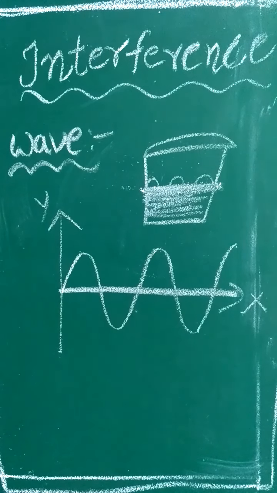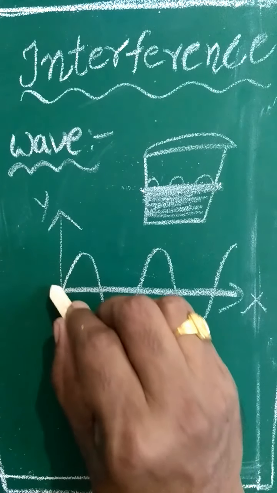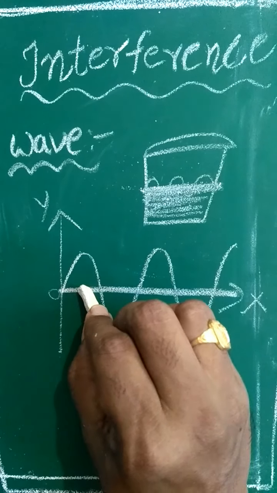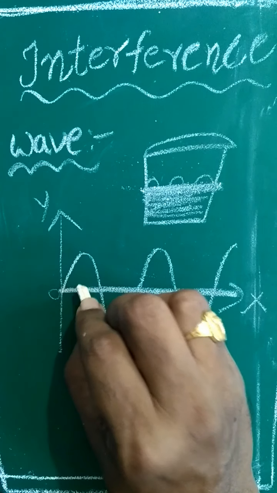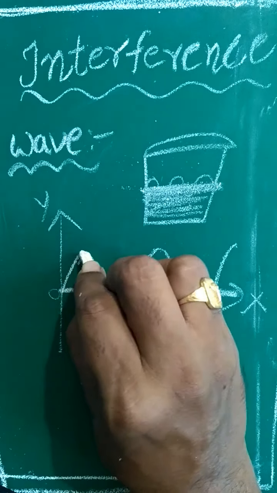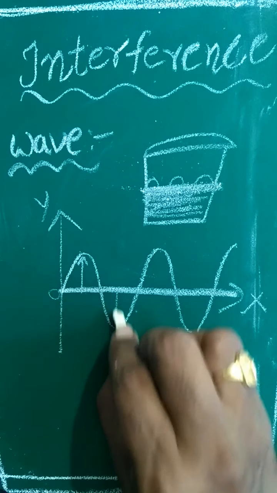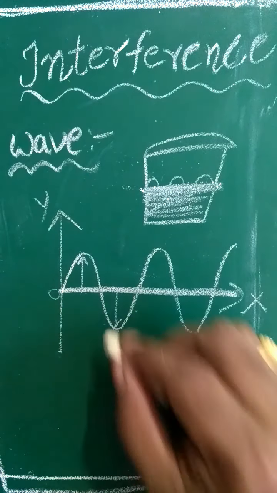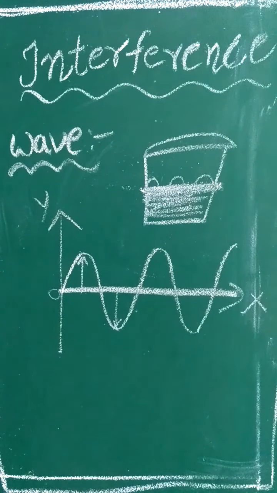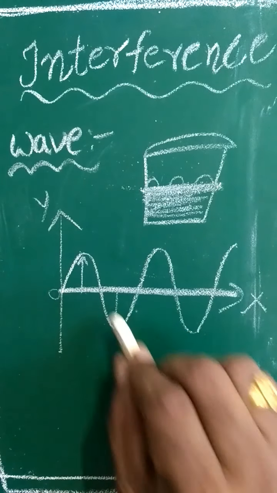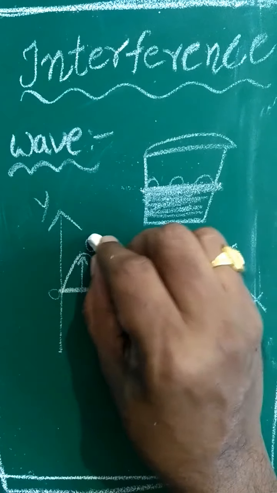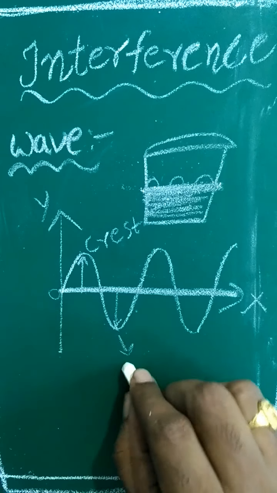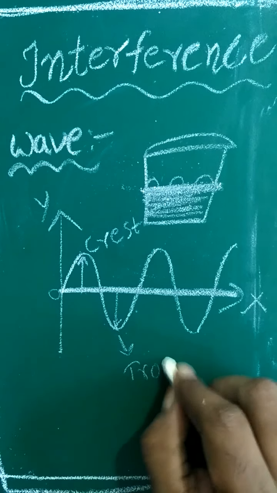From the mean position, some of the particles are vibrating in the upward direction and some in the downward direction. These are called crest and trough.